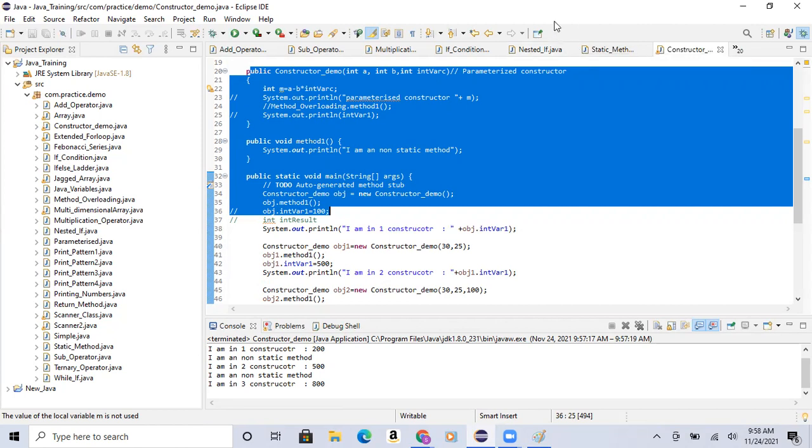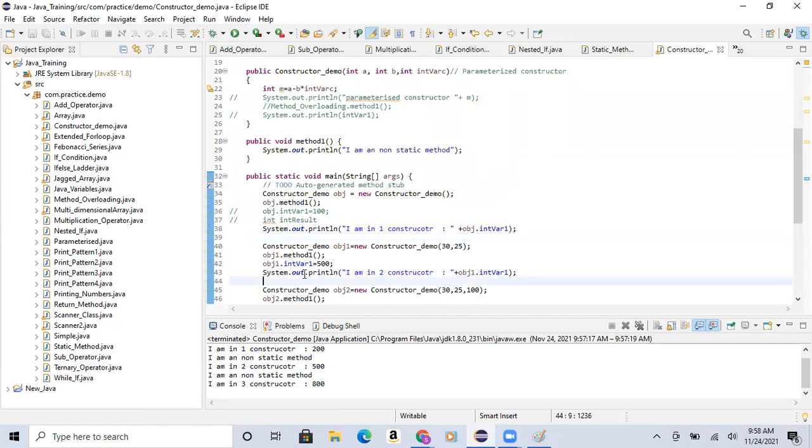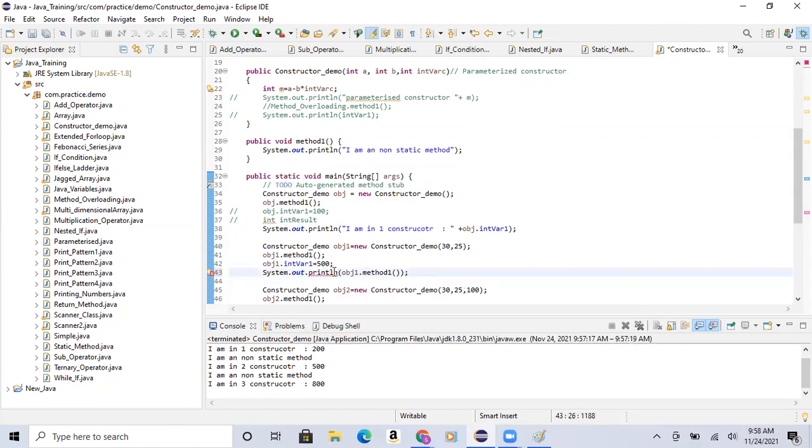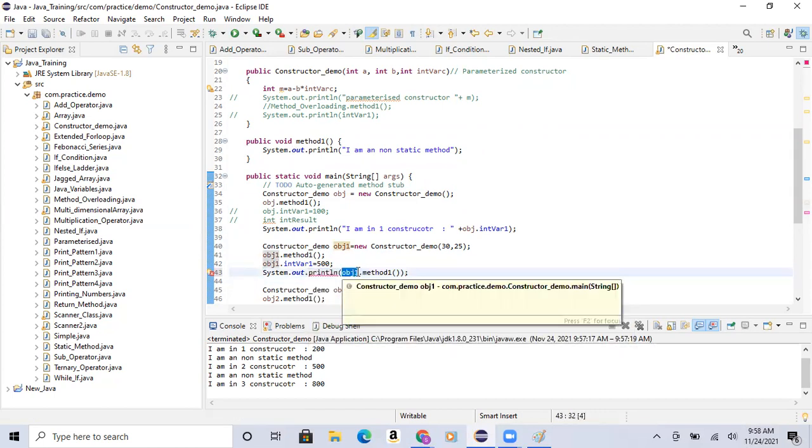Chris, I have one question. In line number 43, is it possible to give the method name directly inside the SOP, the object1.method1 you have given? Try it out and let me know. You can play around with these things. It was throwing an error message. This is a method, and inside a method you want to pass a method.